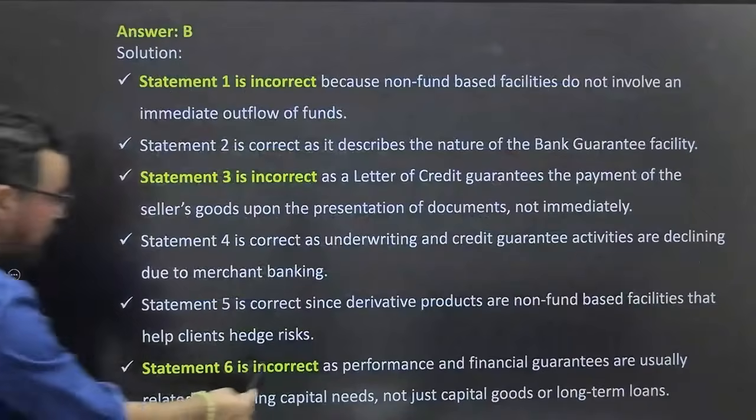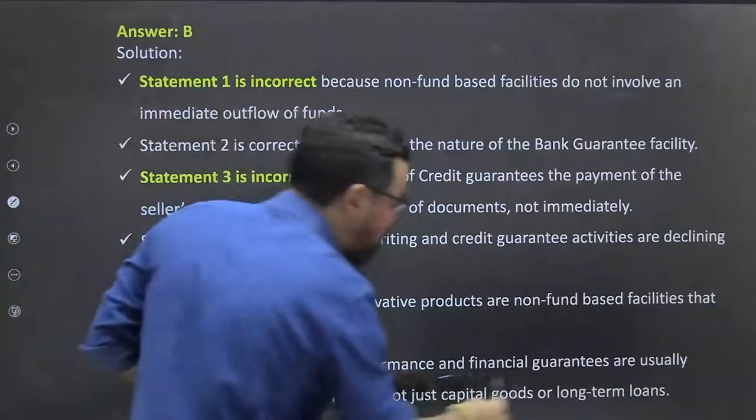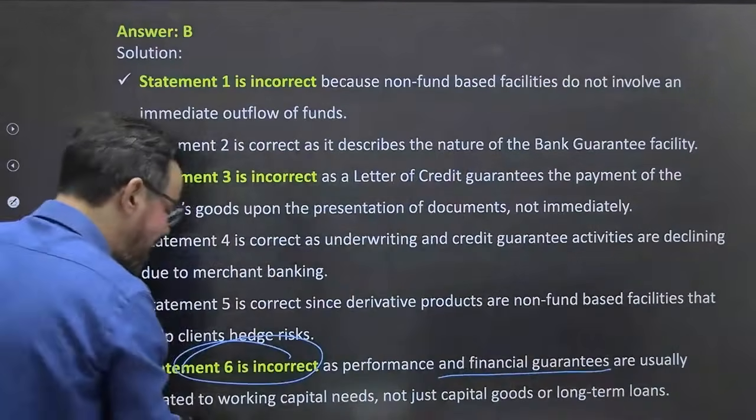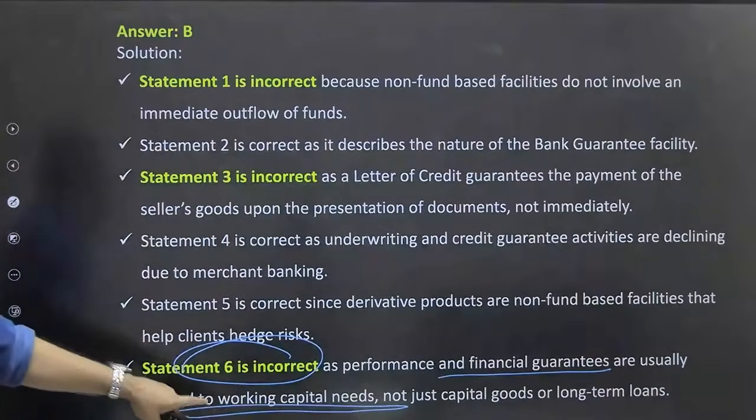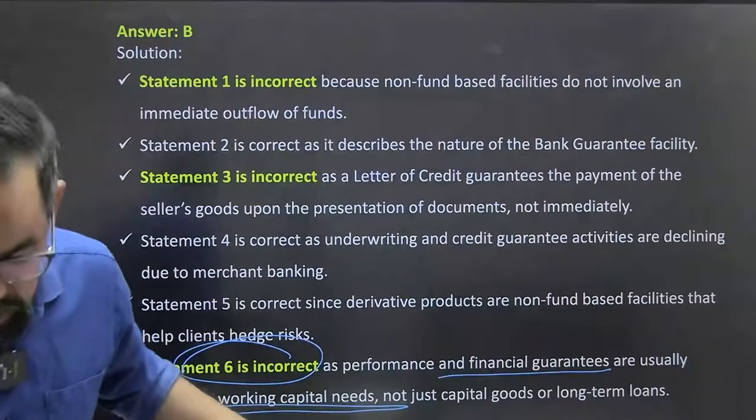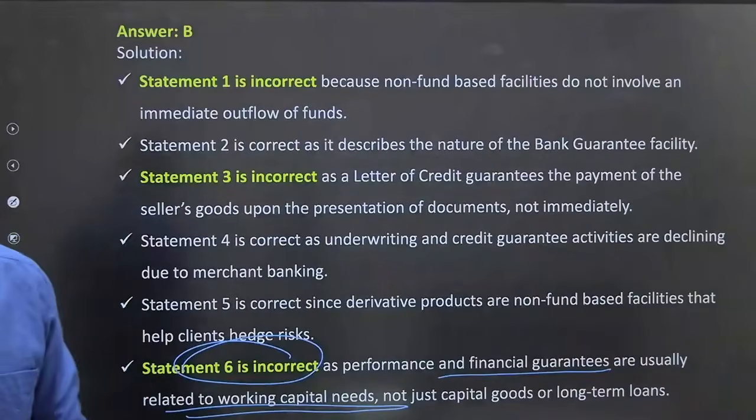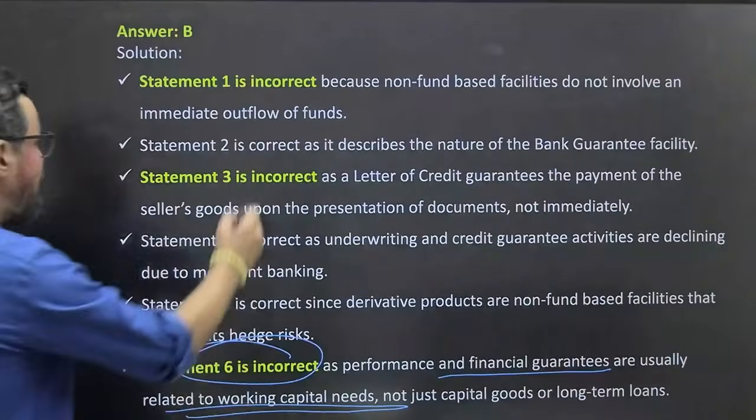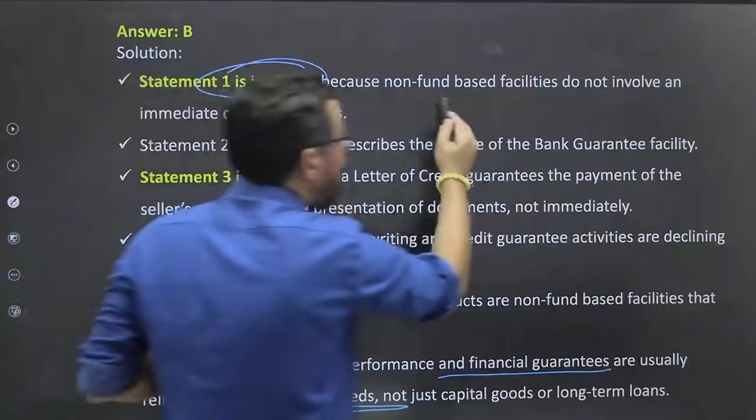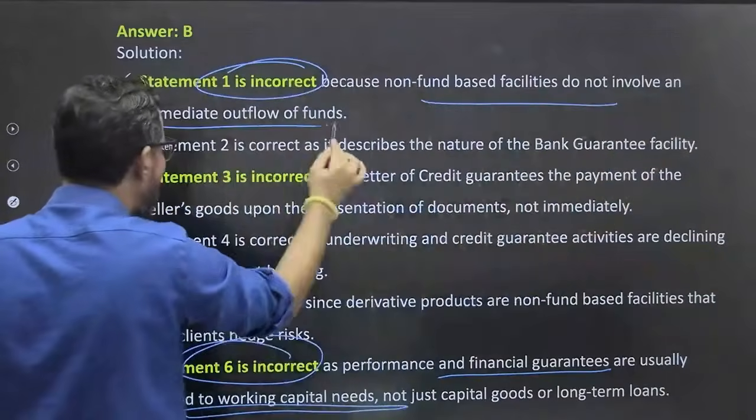Okay, so we'll cross check this one. As performance and financial guarantee are usually related to working capital need, because these are related to working capital need, not related to the capital requirements of that particular bank itself. Okay, rest statements are clear, guys. So statement 1 was incorrect. Non-fund facilities do not involve the immediate cash outflow.